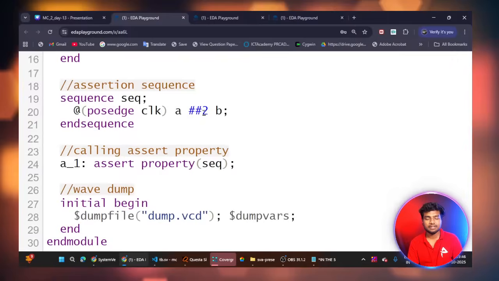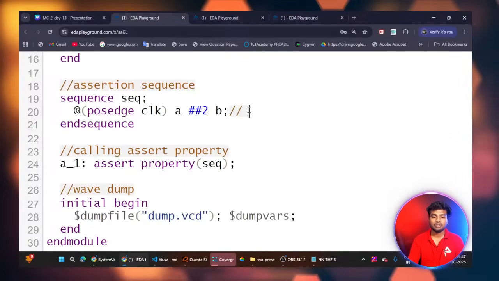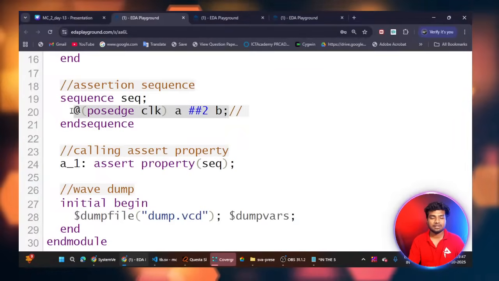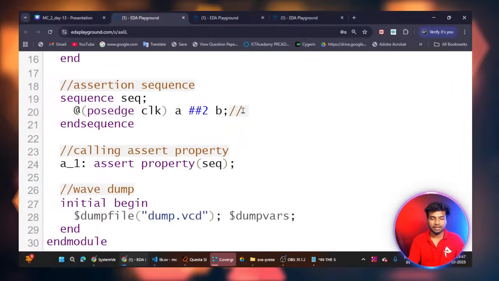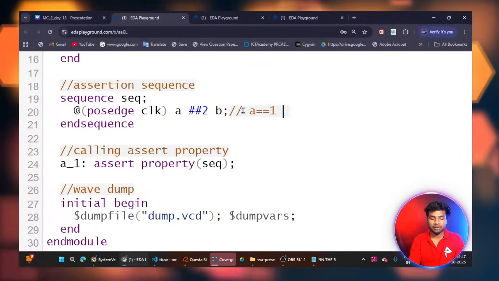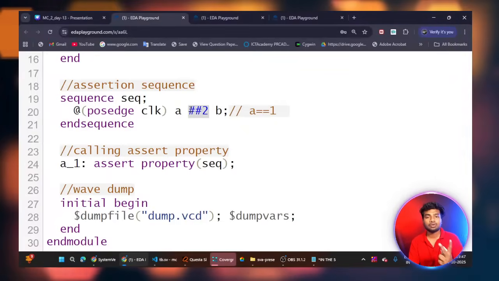So this line refers to: a must be high, if a equal to 1, after 2 clock cycles. This 2 refers to 2 clock cycles.